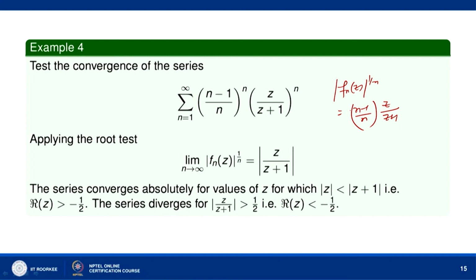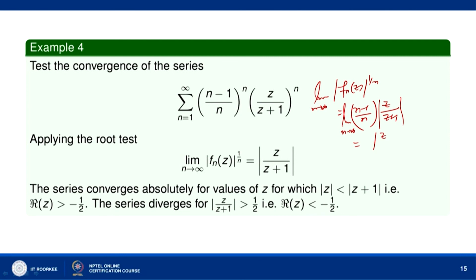As you know, this root test we apply when the nth term of the series contains n in the exponent. So, here we have n in the exponent of (n minus 1) by n, and therefore, it will be convenient to apply the root test. So, this is what we have. Now, the limit as n tends to infinity, if you find